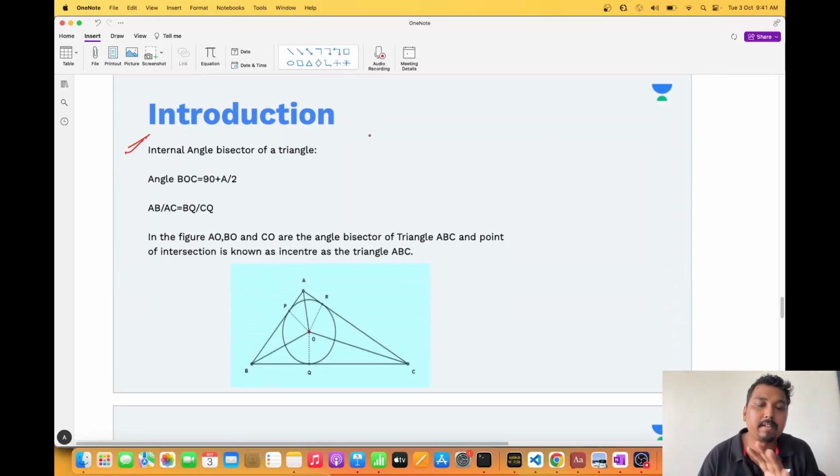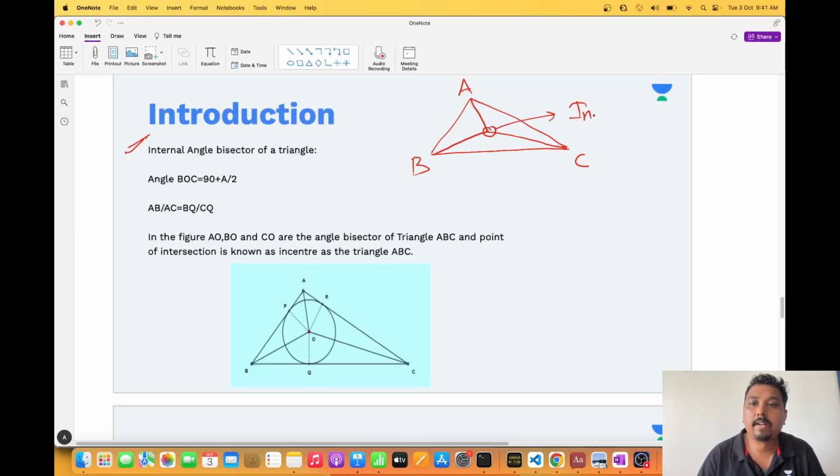Now, the internal angle bisector of a triangle. Suppose this is the angle bisector, this is the angle bisector, this is the angle bisector. Now, the common point is called the incenter. Because it is inside the triangle, it is the inside center, and center means you take this as a center, draw a circle, and you will get a circle, and this is going to be the radius, and this is what is called the inradius.